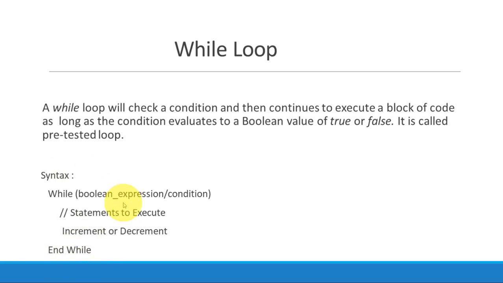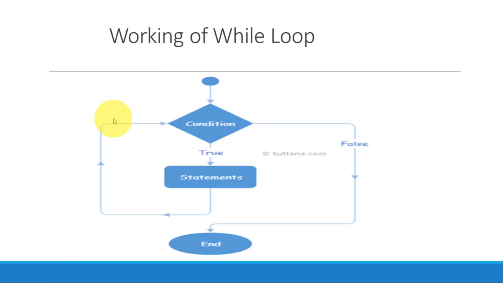As long as the condition is true, these statements will get executed. Let me explain later in the example. So this is the syntax: While condition, statements, increment and End While. Now let's discuss it with the flowchart as well as with the example. It will be easier.